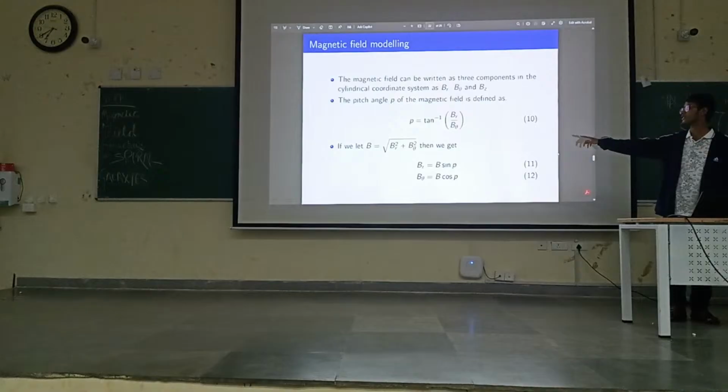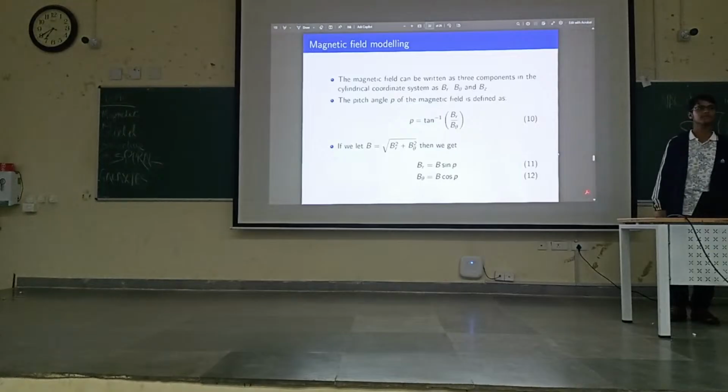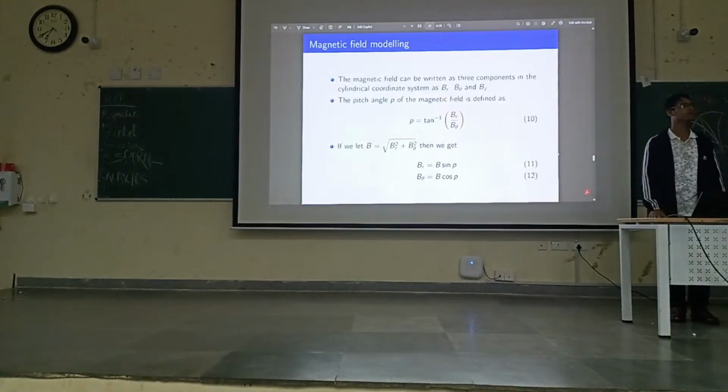Wait, I'll just describe the pitch angle geometrically before I go on with that. Let's say that this is our galaxy, and at this point the magnetic field is in this direction. The Br component is going to be in this direction, and the B theta component is in this direction. This particular angle is going to be the pitch angle. The pitch angle is basically the angle that the magnetic field makes with the tangent to the disk of the galaxy. As you can see here, the pitch angle is constant in this axisymmetric field.